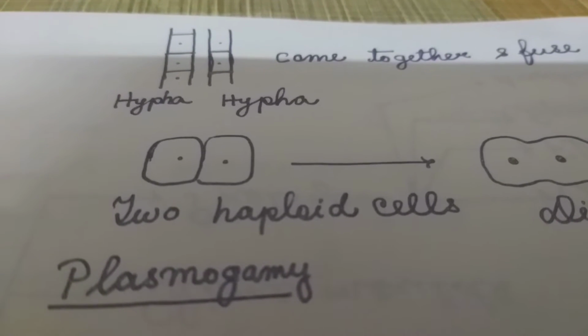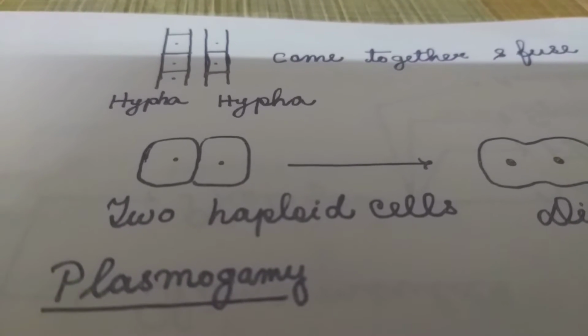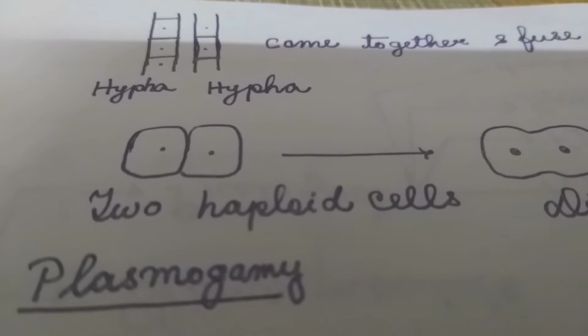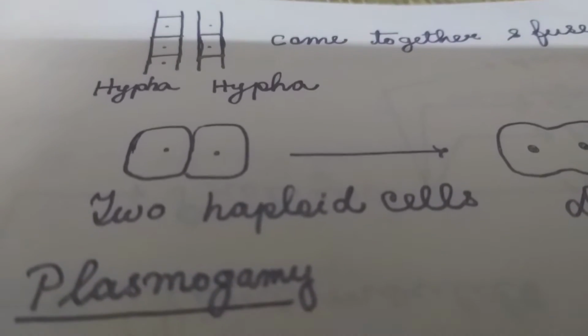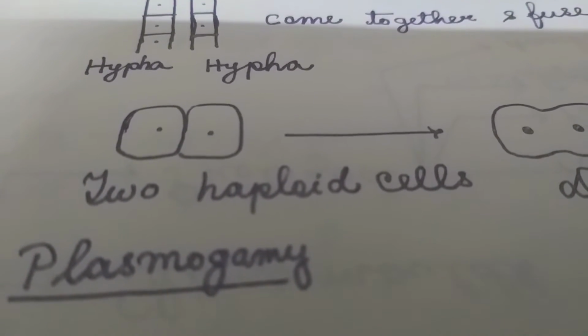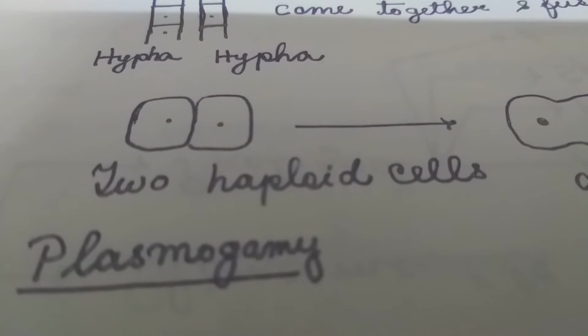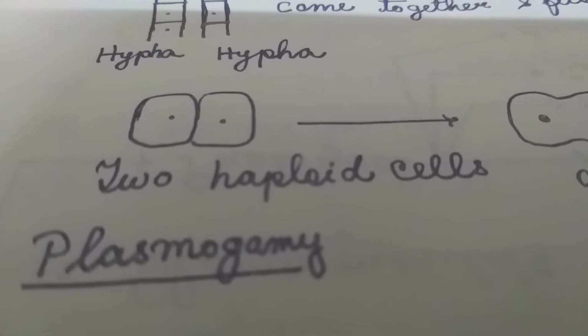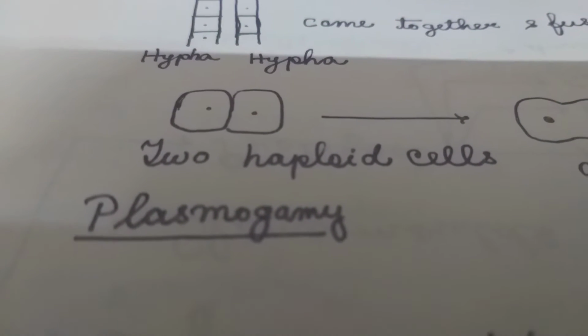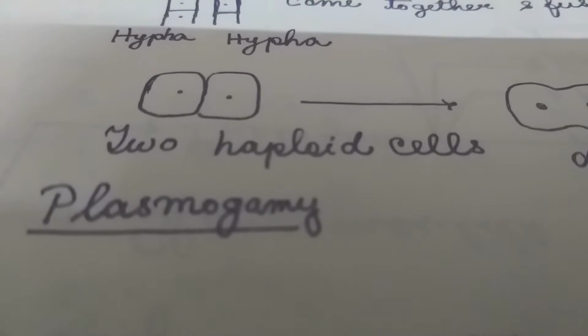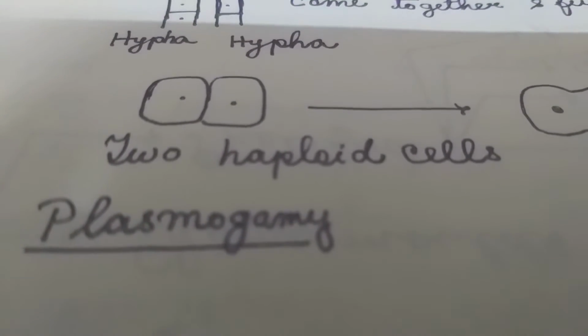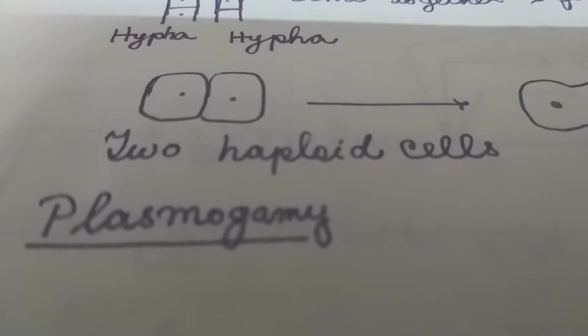Any two haploid cells which lie opposite to each other in the hyphae fuse. At the point of contact their cell walls dissolve. Fusion of two haploid cells or two protoplasts is called plasmogamy.